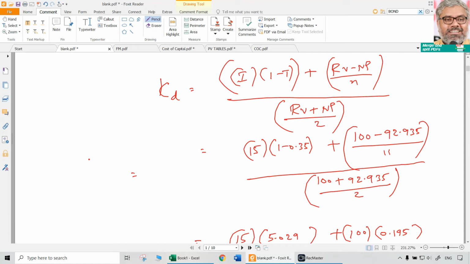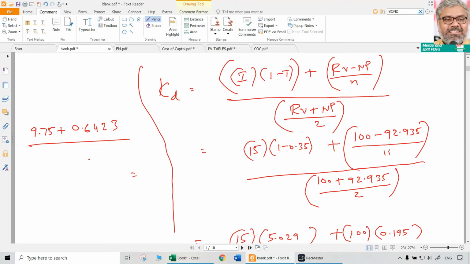So 15 multiplied with 0.65 will be 9.75, plus, doing separately, 100 minus 92.935 divided by 11 is going to be approximately 0.6423, divided by 100 plus 92.935 divided by 2.